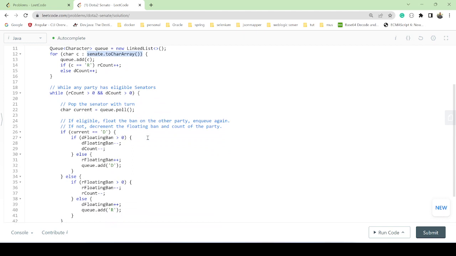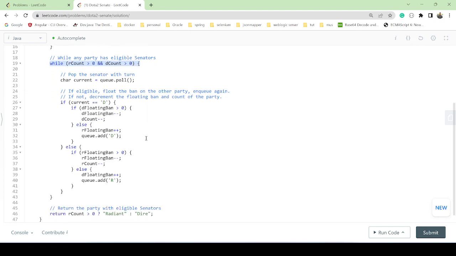Now we will have R count and D count. We'll check if both are greater than 0, then one by one a character will come from the queue as the senate. One by one, each senate character will be popped on each turn, and from the current character we will check this one, right? If the current character is D.